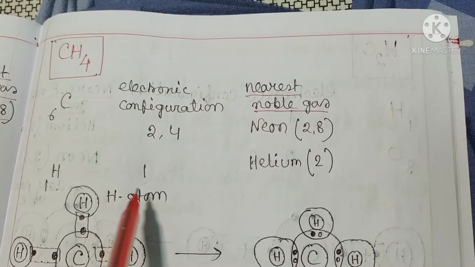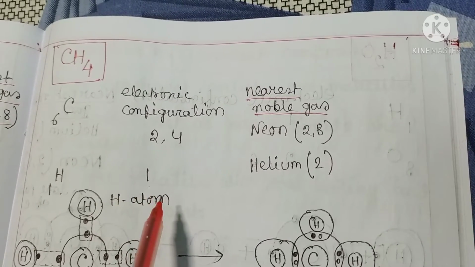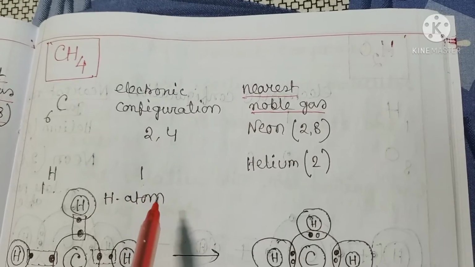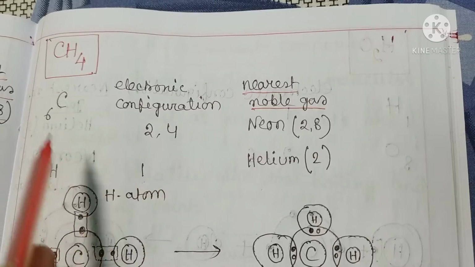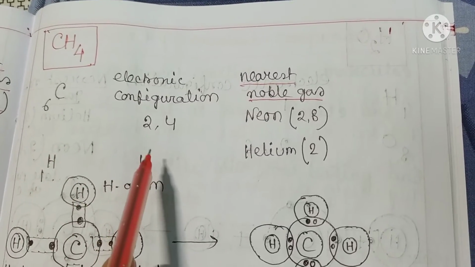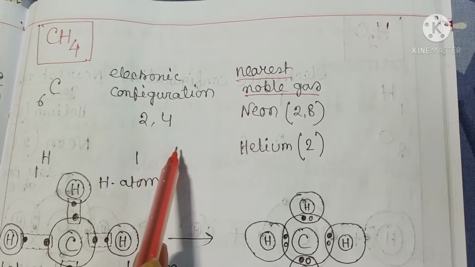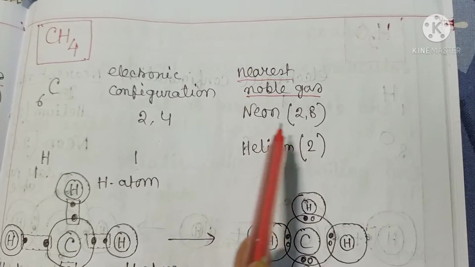So hydrogen needs 1 electron to complete its duplet and can acquire the configuration of the nearest noble gas helium, and carbon needs 4 electrons to complete its octet and can acquire the configuration of the nearest noble gas neon.